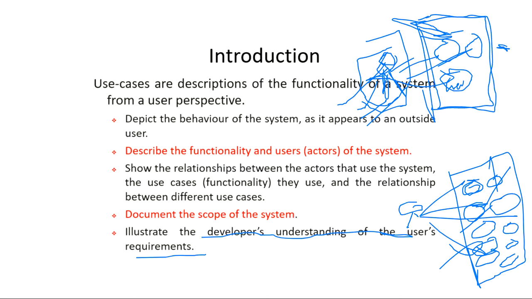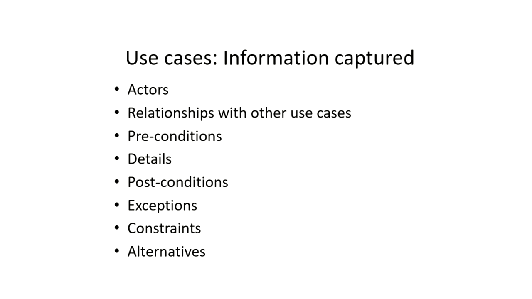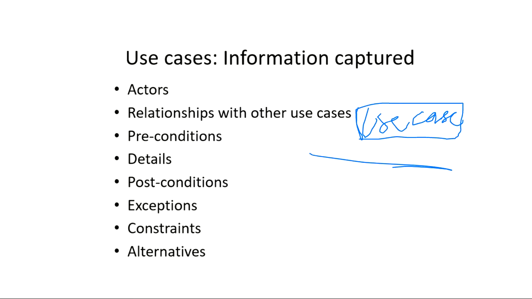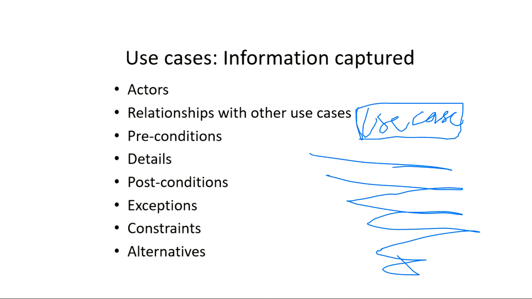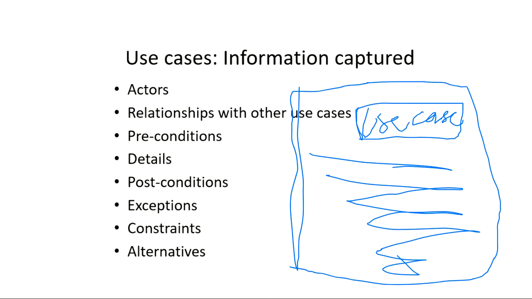That my system is comprised of these many use cases or these many boundaries only. So what is the information that a use case can show? Use case, when I say use case, doesn't mean that you have to draw every time. If you don't know drawing, you can write the use cases in a document also. Use case is not something that is tied to UML. It is not a necessary condition for UML. It is a sufficient condition for UML.